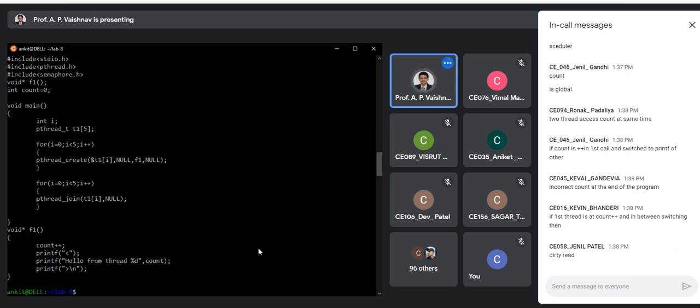The first is both the threads are writing at the same time. Okay, so in that case, actually we wanted the count to be incremented by 2, but it will be incremented by 1 only, right? So the final answer will be incorrect, right?